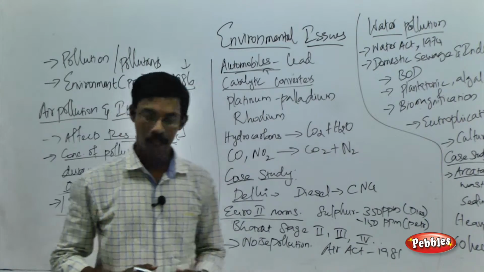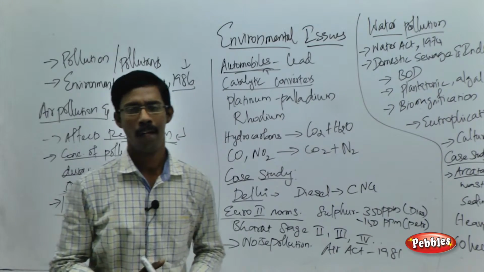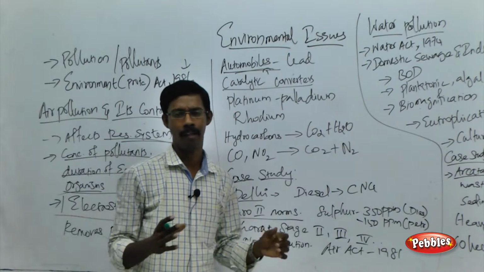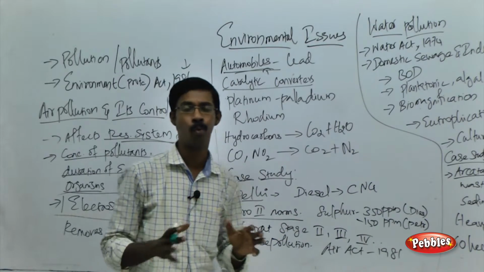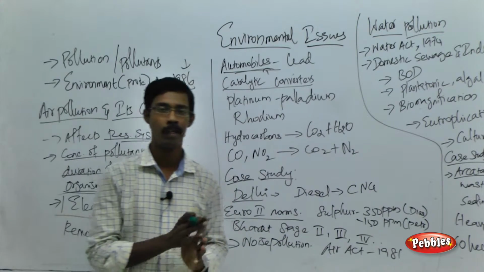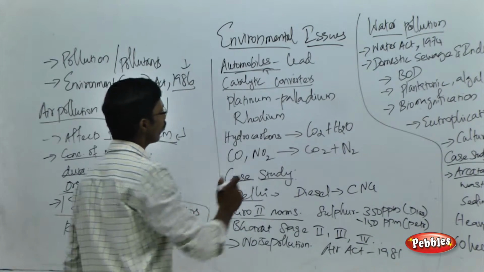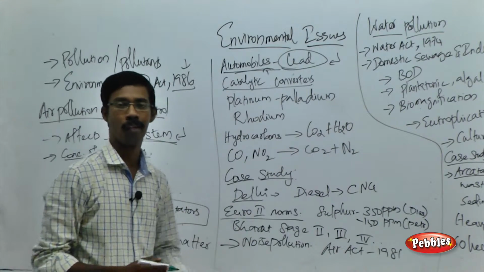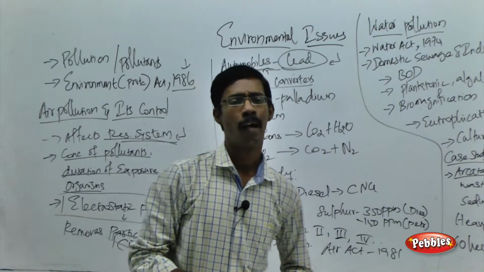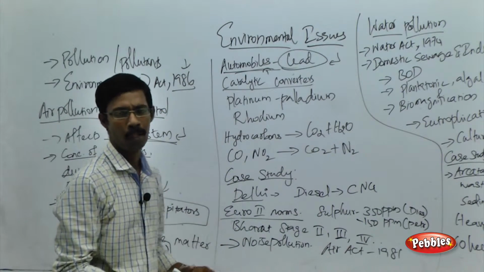Apart from industries, automobiles are the second major cause of air pollution. We are releasing tons of gases or pollutants into the atmosphere through automobiles. Lead is one of the major contaminants that causes harmful effects to the animal body. And how do we avoid lead?